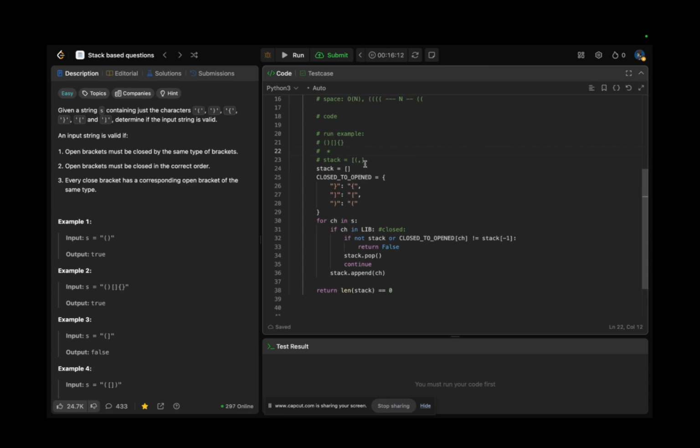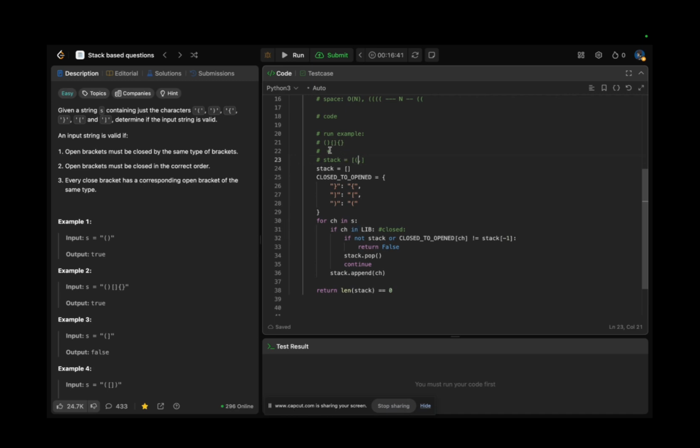Right now I made a little mistake. I ran it in my head, and for sure you think that you wrote the same, that you converted your idea into the code, but sometimes code can have some bugs which you didn't notice. That's why it's super essential to run the example line by line. Okay, here it is. The first one we run by line. It's in lib. It's not in lib because it's an opened one. Here's only closed ones. So we are appending.